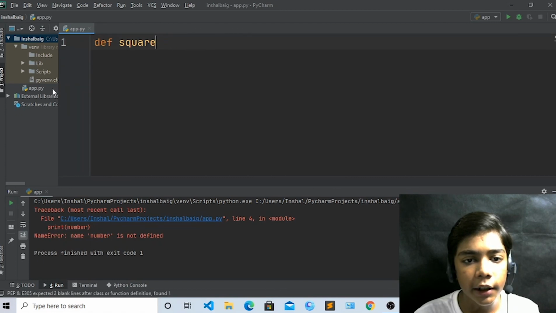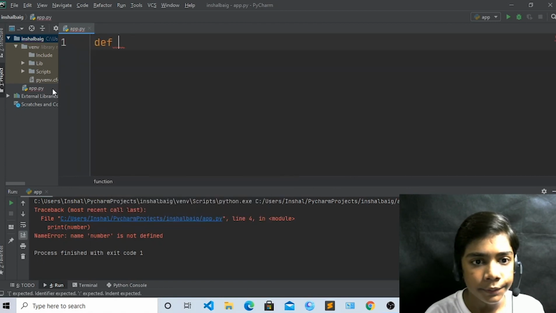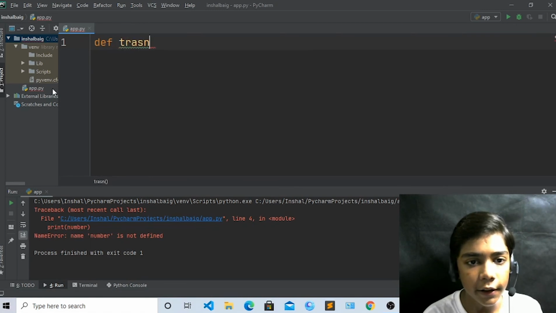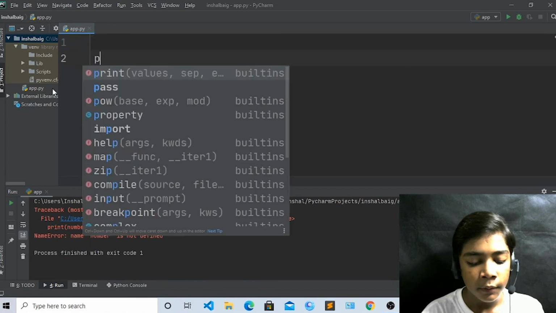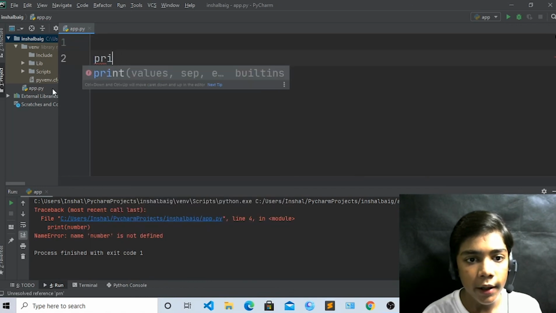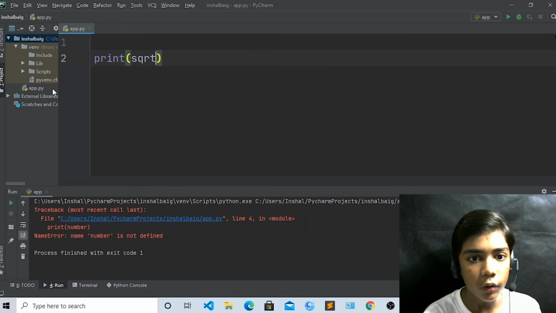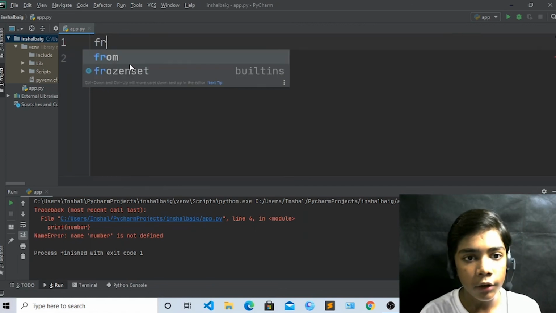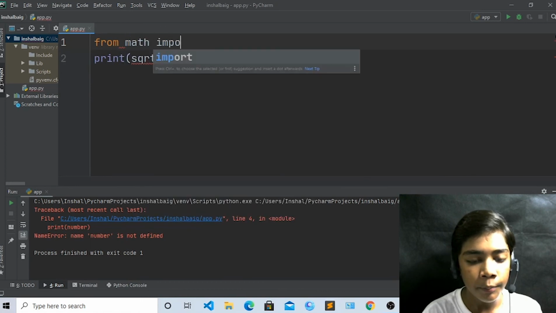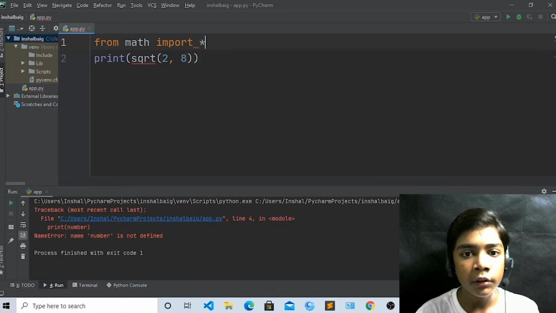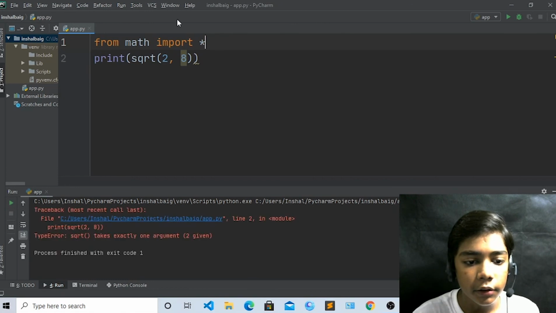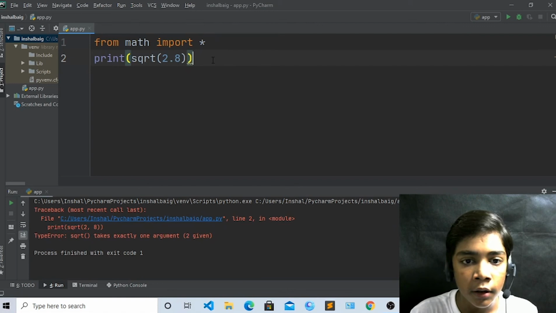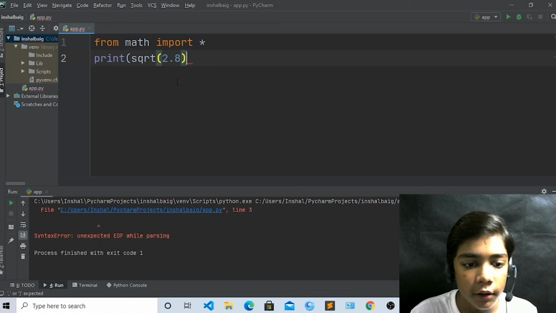If you write def, and now write translate here, okay, like this. Now write print, and write square, okay, squared, and now write 2 and 8, okay, like this. And now write from math import, okay, like this. Now run it. So you can see again an error is coming. Put a dot here. Now erase this, run it.